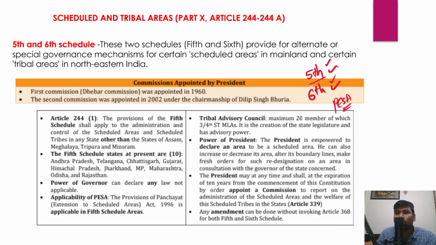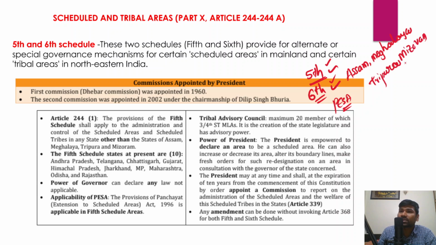So the 5th Schedule of the Indian Constitution deals with the administration and the governance of certain areas in different states where a tribal population lives. And the 6th schedule specifically deals with states like Assam, Meghalaya, Tripura and Mizoram.